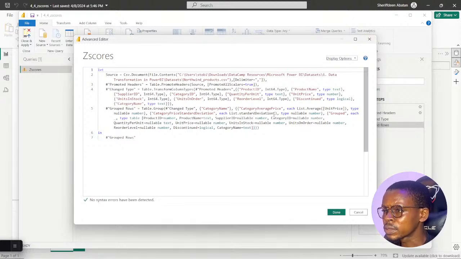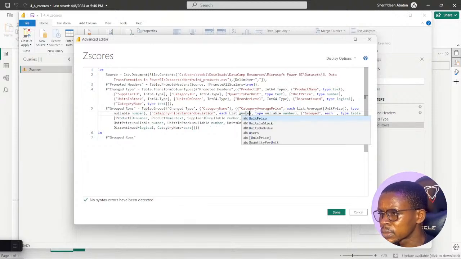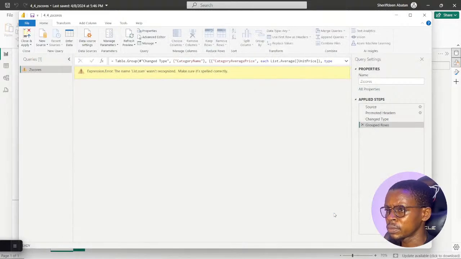I think the list is sum. The actual list is sum unit price. Yeah, unit price right there. The unit price is actually in this type of bracket, or else it's not going to work. Let's click on done one more time. Ooh, list of sum.